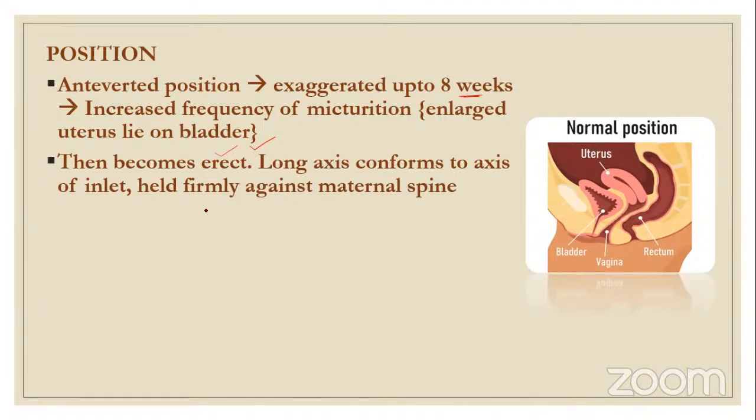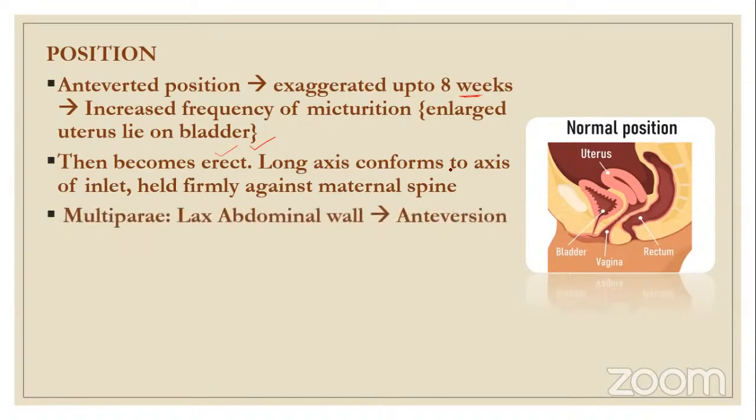The long axis conforms to the long axis of the inlet and is held firmly against the maternal spine. And in a multipara, what happens? Even after 8 weeks, because of a lax abdominal wall, it remains anteverted. So this erection of the uterus happens more in a primigravida.